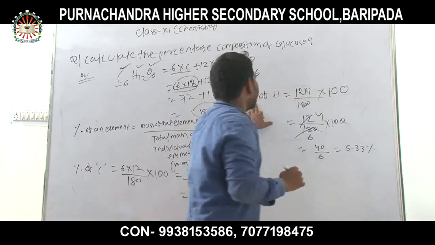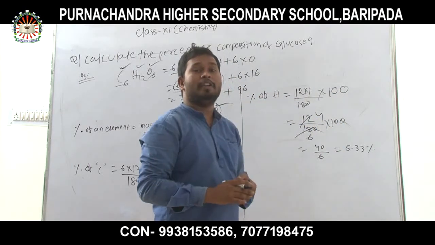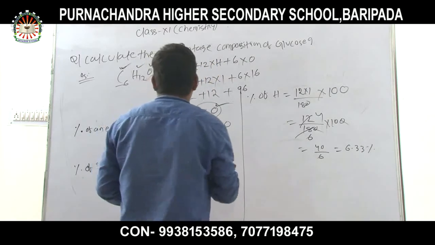Here the percentage of hydrogen is 6.33%. Then another one is oxygen.